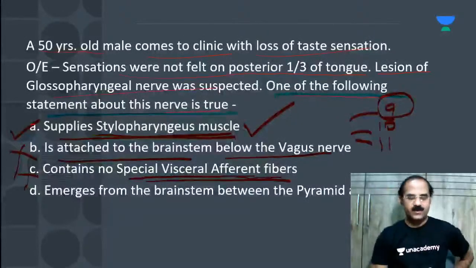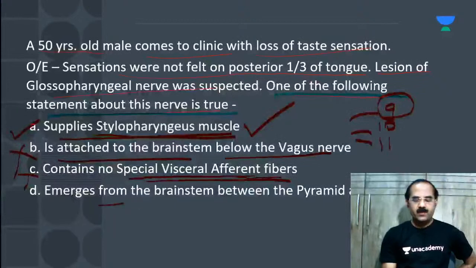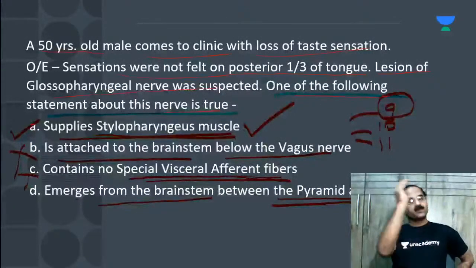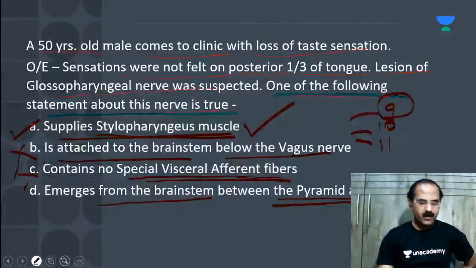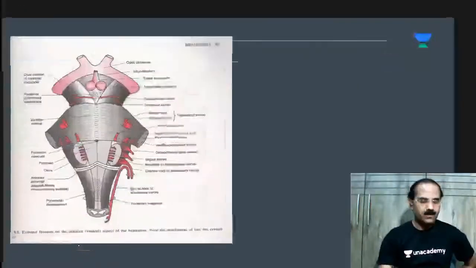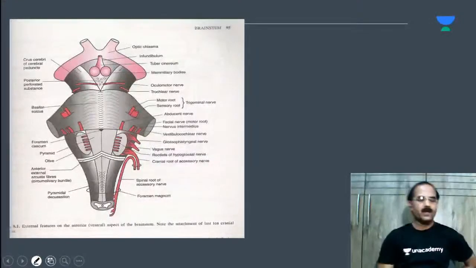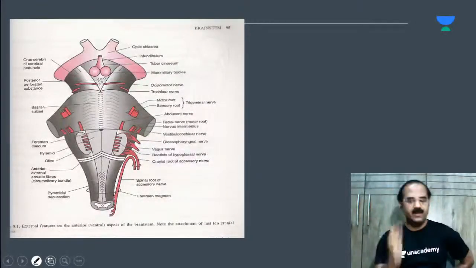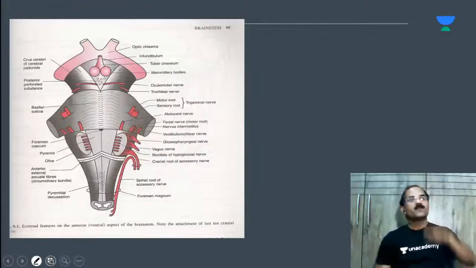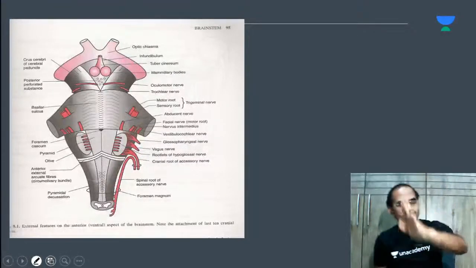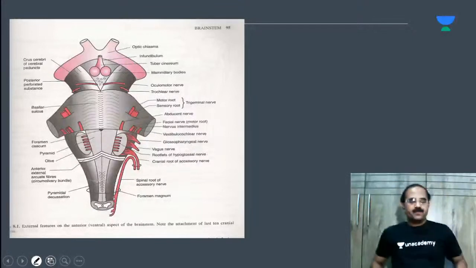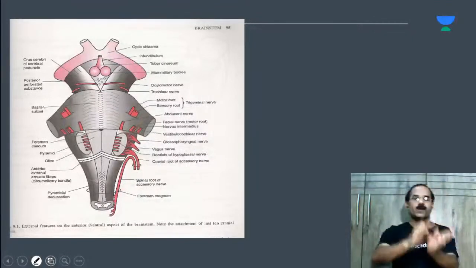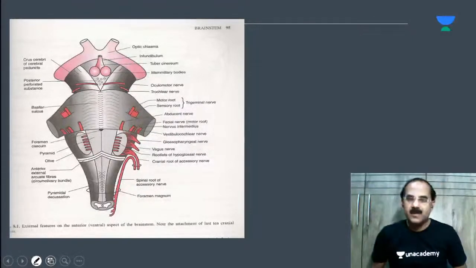4. It emerges from the brainstem between the pyramids and the olives. What do you say? It is between the olives and the inferior cerebellar peduncle. The nerve which emerges between the pyramids and the olives is the hypoglossal nerve. So the glossopharyngeal nerve is between the olives and the inferior cerebellar peduncle.